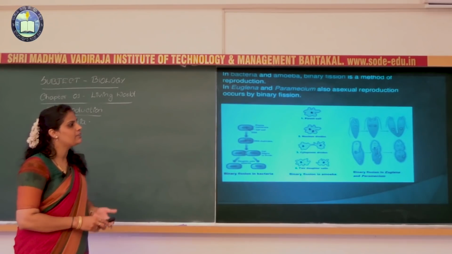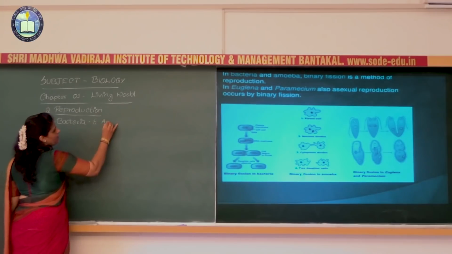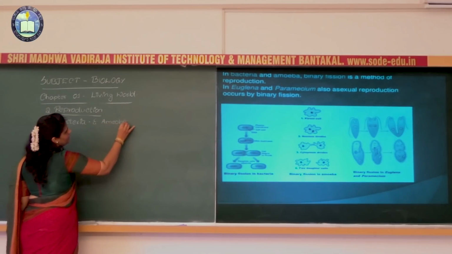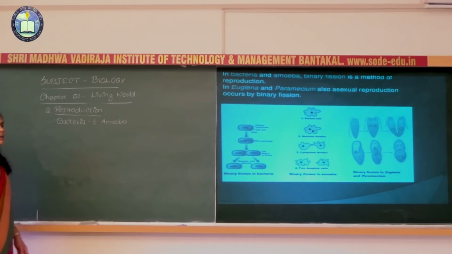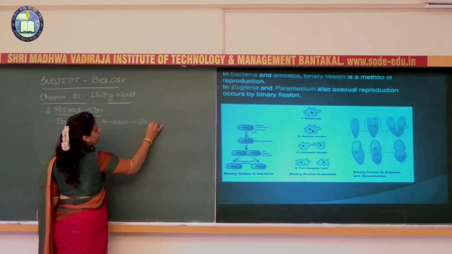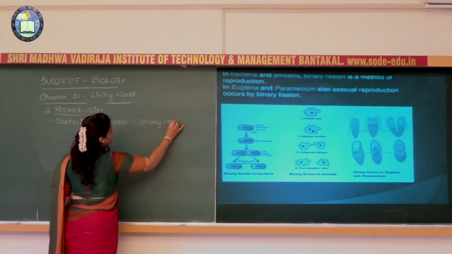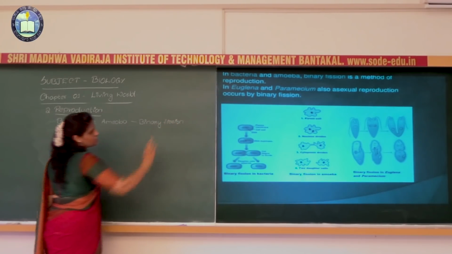Together with that, one more example, the amoeba: bacteria and the amoeba. Here the reproduction takes place by binary fission.